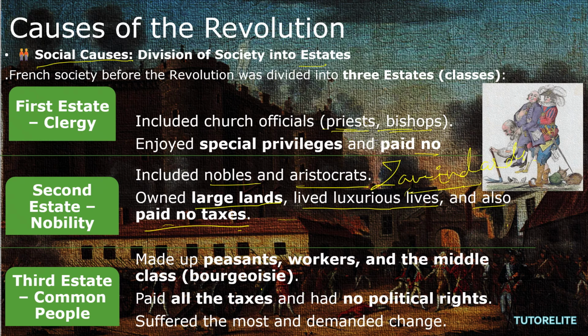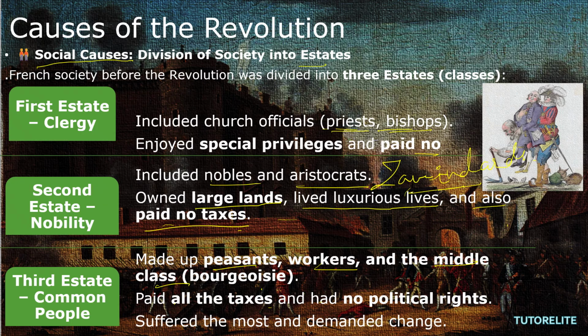Next, the third estate, common people, made up of peasants, workers, that is laborers, and the middle class, who paid all the taxes and had no political rights, suffered the most and demanded change. Yes, that is the Shudras, the last caste or category they would have placed before. Yes. Okay. Next.